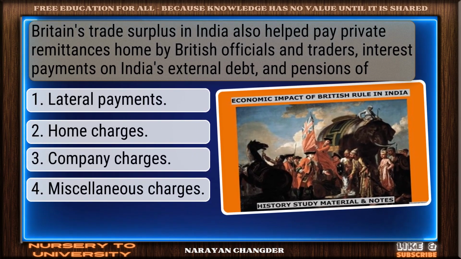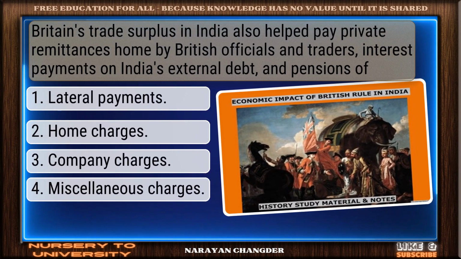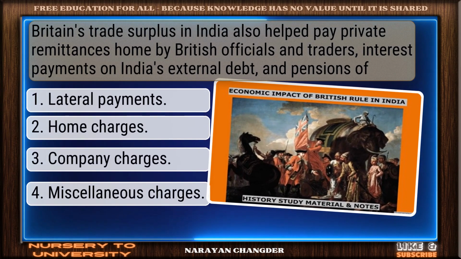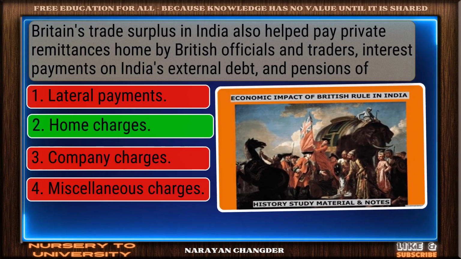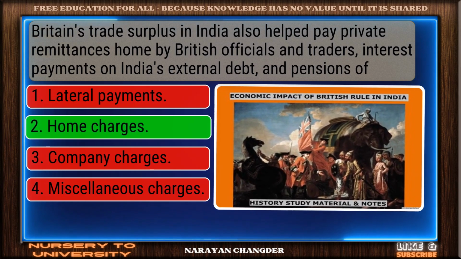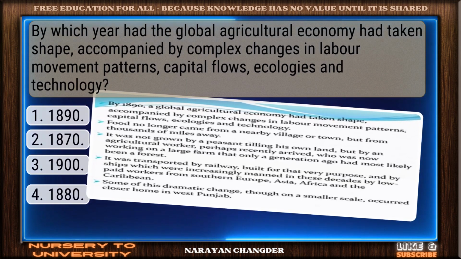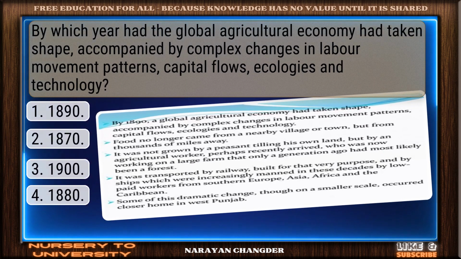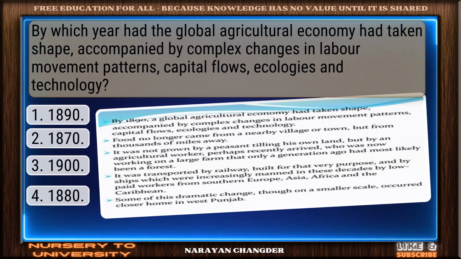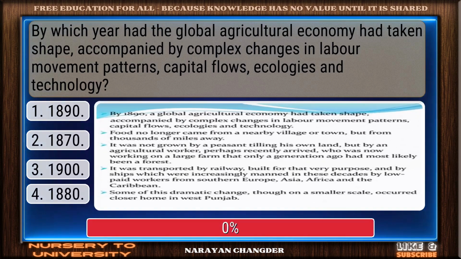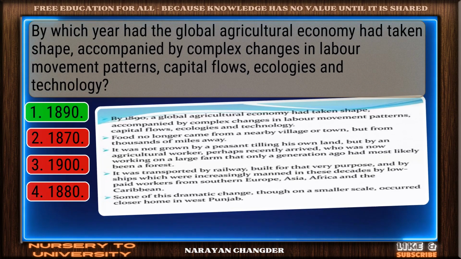Britain's trade surplus in India also helped pay private remittances home by British officials and traders, interest payments on India's external debt, and pensions of. Bravo. Home charges is the answer. By which year had the global agricultural economy taken shape, accompanied by complex changes in labor movement patterns, capital flows, ecologies, and technology? Well reasoned. 1890 is correct.